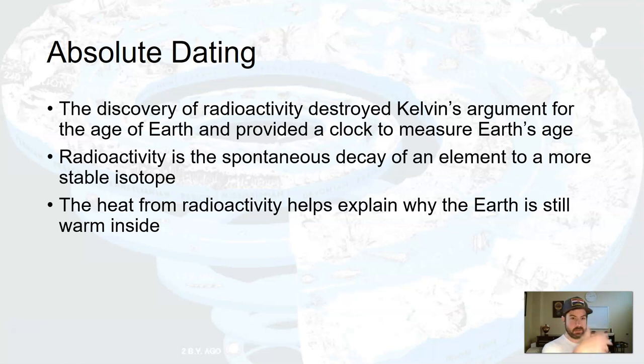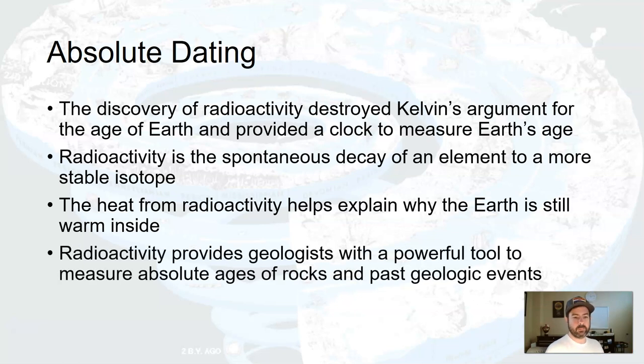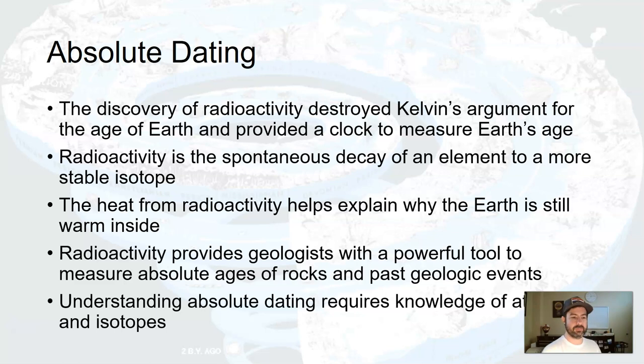There's radioactive material all throughout the layers of the Earth, and as these materials decay spontaneously, heat is given off. So Kelvin didn't know that there was also this continual heat source, not that the heat was there from formation and just started to go away. But now radioactivity provides geologists with a tool to measure the exact ages of rocks in past geologic events.